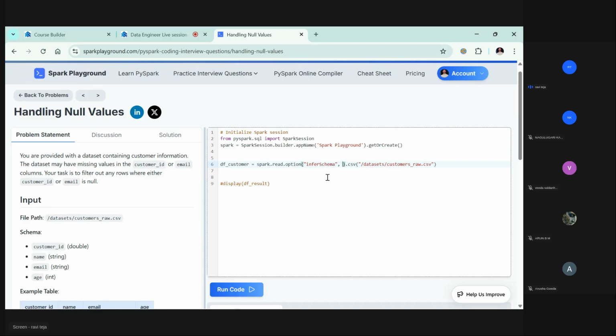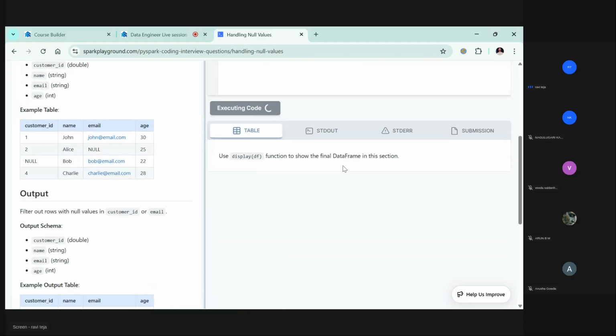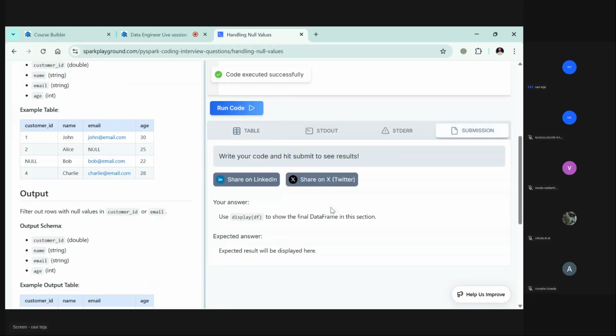And let's put the option header as well, because there will definitely be a header, the customer ID column and all, right? Option header, comma, true. Df dot customer is this. Let's try to run it and see whether there is any issue or not. Executing code, still executing. Fine, there are no issues.